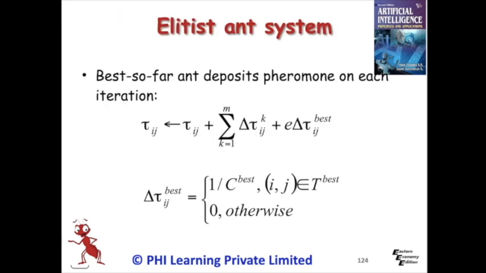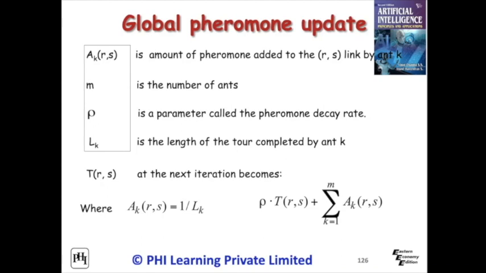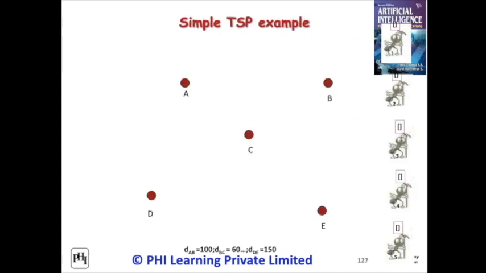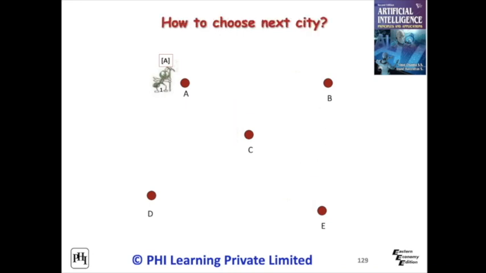Elitist ant system is evolved from the normal ant system. Rules for transition probability are given as follows. This is the global pheromone update rule. A simple traveling salesman problem example is given here. There are 5 ants placed on the problem, hence expecting 5 solutions. In the first iteration, a city is chosen randomly. How to choose the next city?